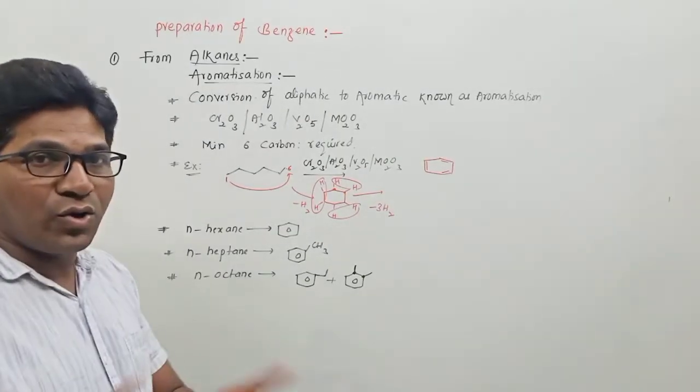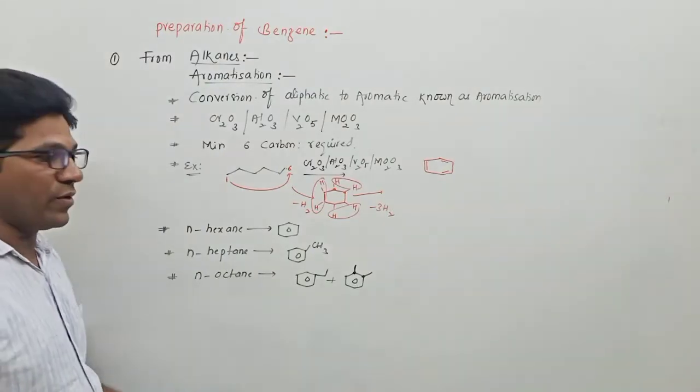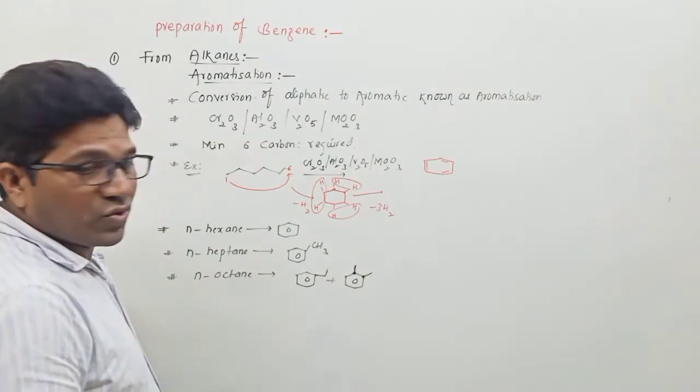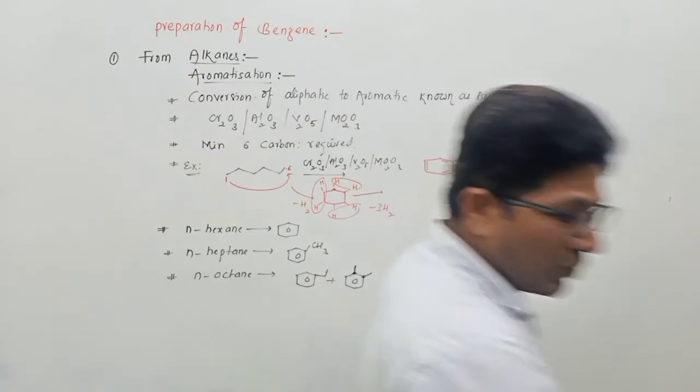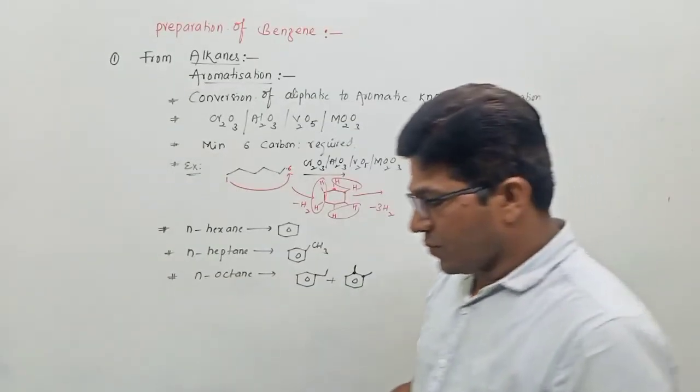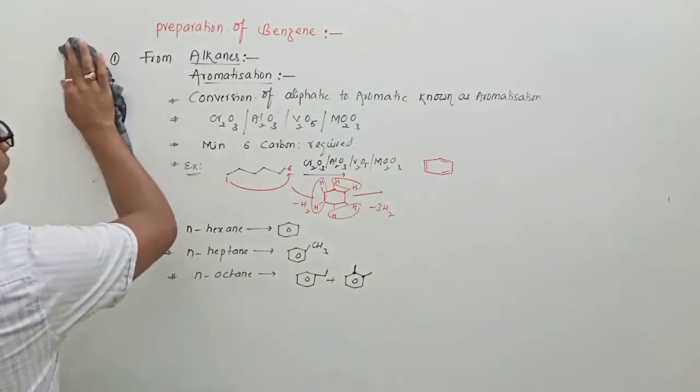Then third to eighth gives the same product. So this is the first preparation method, from alkanes.